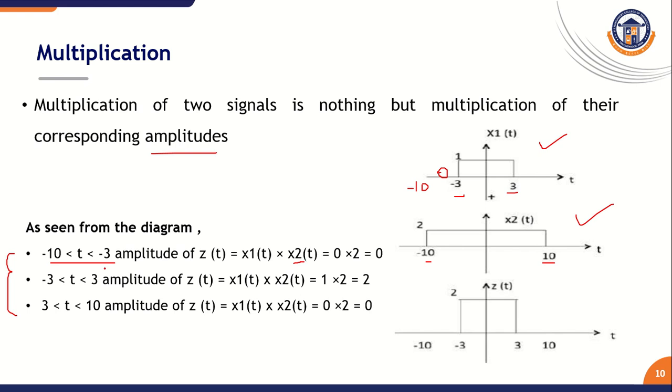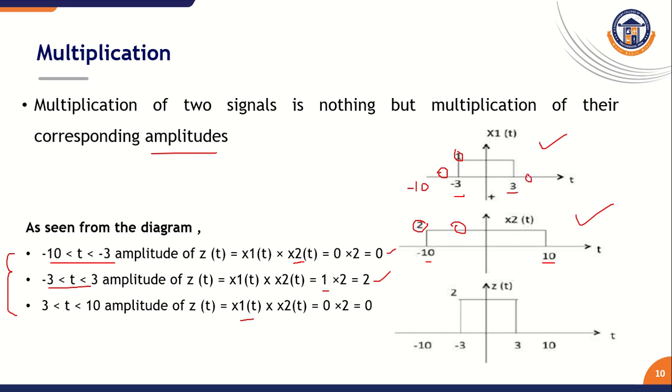What is x2 of t during this time period? Amplitude value equal to 2. So now we need to perform multiplication. 0 into 2 equal to 0. Similarly, we multiply the signal values during the next time period. What is the amplitude value? 1. Here amplitude value 2. So 1 into 2 is 2. From time period 3 to 10, what is x1 of t amplitude value?